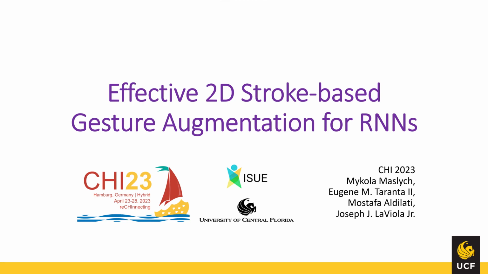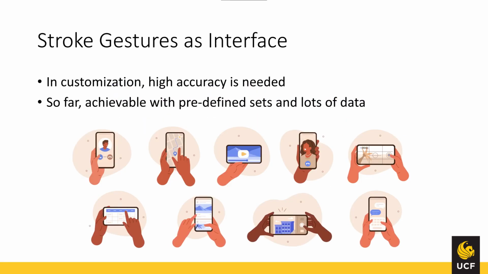Stroke gestures present an intuitive way to interact with software, such as through swipes on mobile devices and through application shortcuts. However, their general acceptance requires high recognition accuracy. For a recognizer to appear indistinguishable from a perfect system, accuracy must be significantly higher than 90%. Very high accuracy is possible with predefined gesture sets and robust recognizers that are trained with lots of data, but